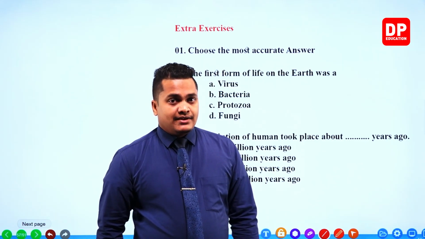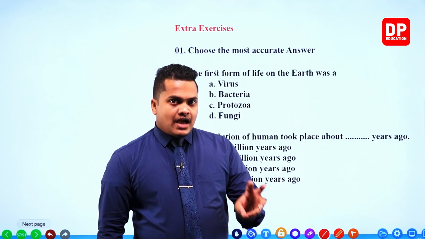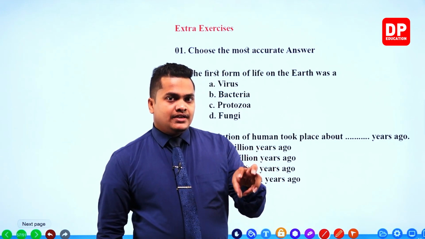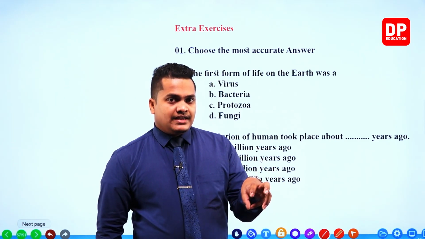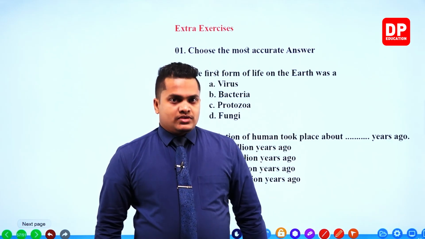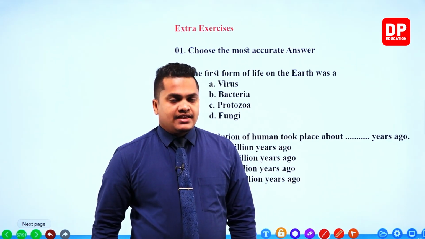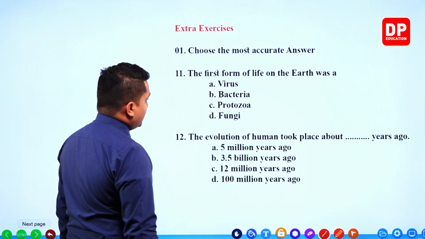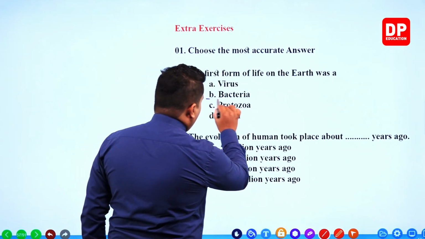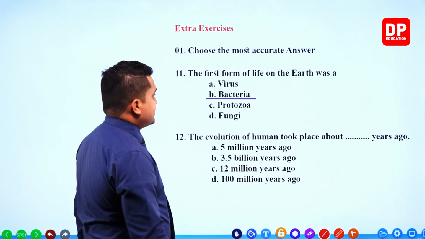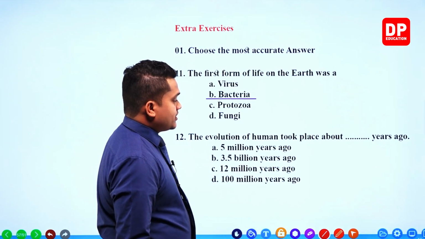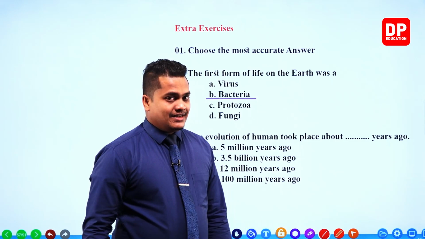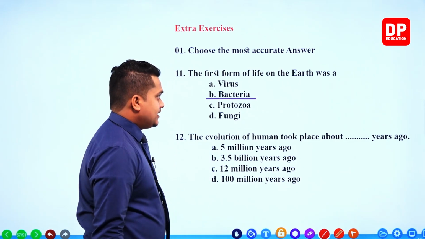Then after the development of that unicellular bacteria, the algae was created. So our answer for the 11th question would be bacteria. The first form of life on the earth was a unicellular bacteria.